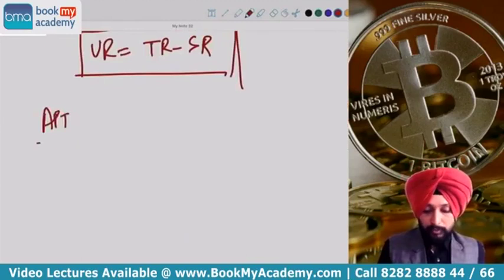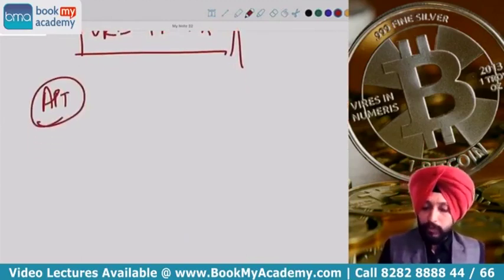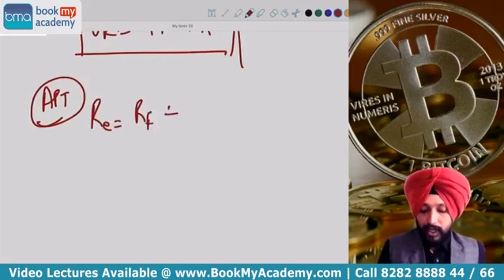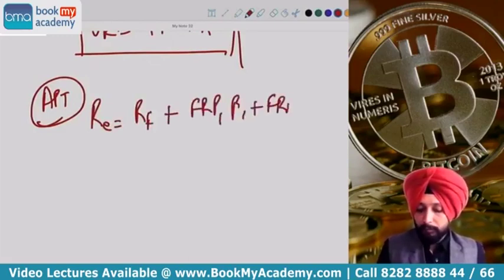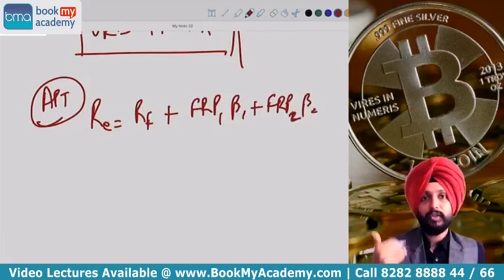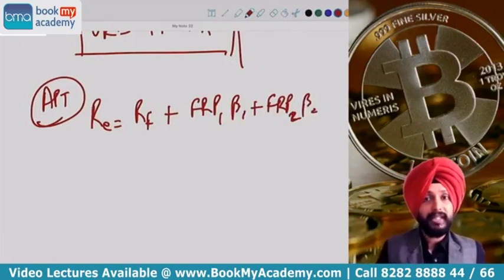So that brings us to the end of the capital market theory, and the last theory, which is arbitrage pricing theory. The main focus has to be, guys, on the equation. I told you the equation is similar to CAPM, but in this case we take it as RF plus FRP1 beta 1 plus FRP2 beta 2 and so on. This is if there are two factors, we write the equation like this. If there are three factors, the equation will be RF plus FRP1 beta 1 plus FRP2 beta 2 plus FRP3 beta 3. Like that we have to do.